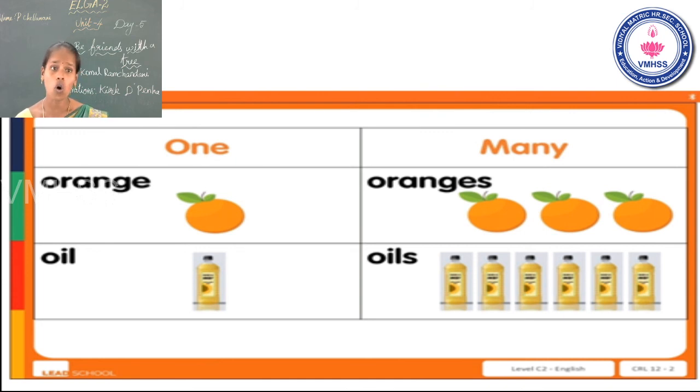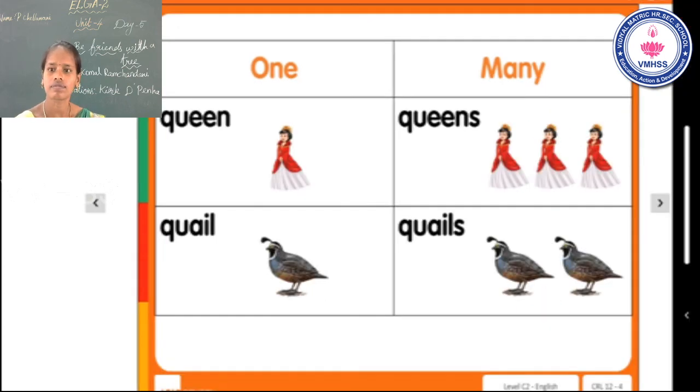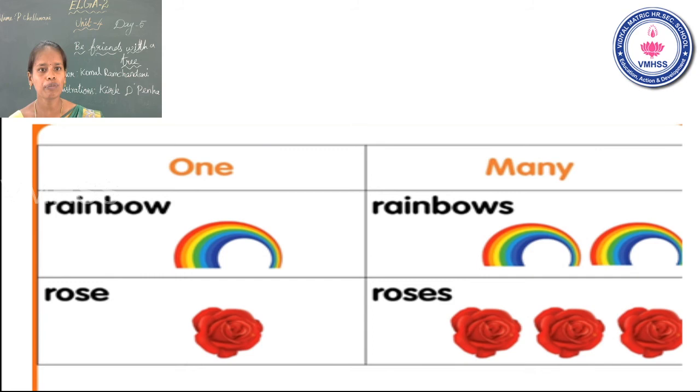Oil. Oils. Pick. Picks. Pencil. Pencils. Queen. Queens. Quail. Quails. Rainbow. Rainbows. Rose. Roses.